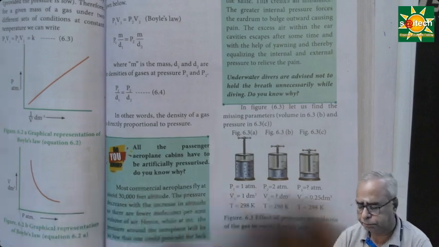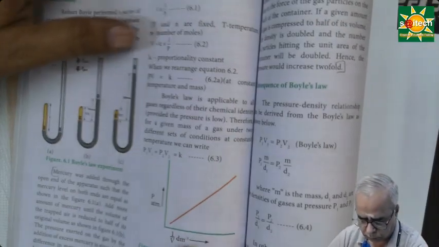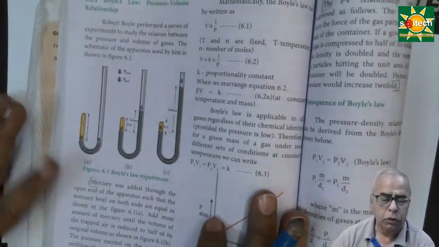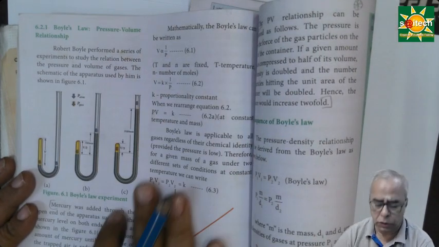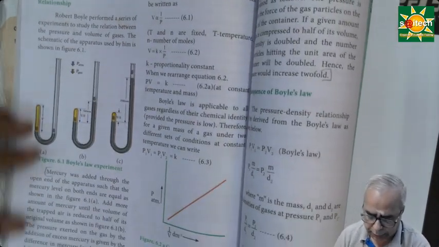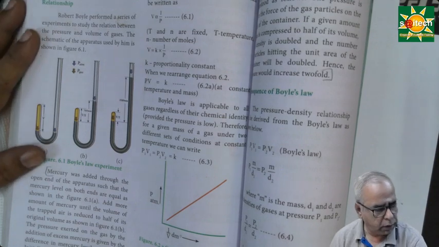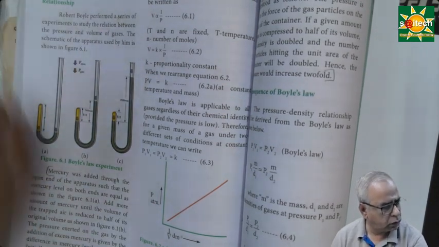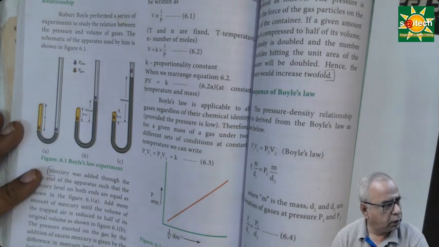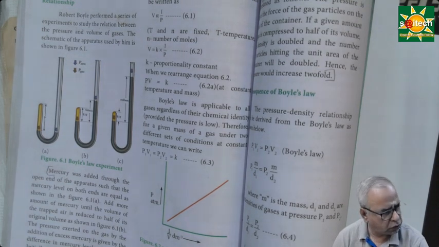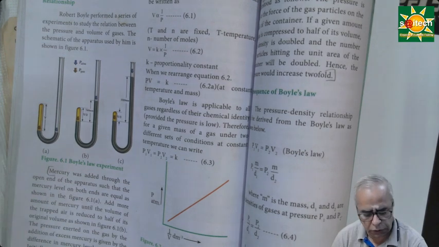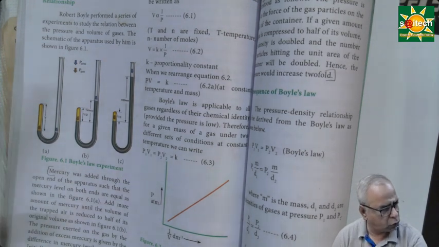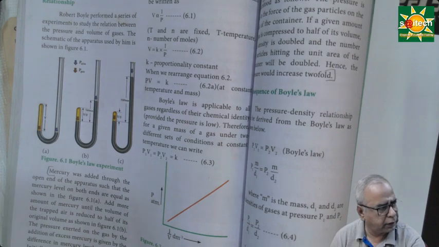Boyle's Law. So we were discussing the various laws associated with the ideal gas. We have Boyle's Law, Charles' Law, Avogadro's Law, Gay-Lussac's Law. Charles' Law 1 and 2. All these laws are governing the ideal gas.